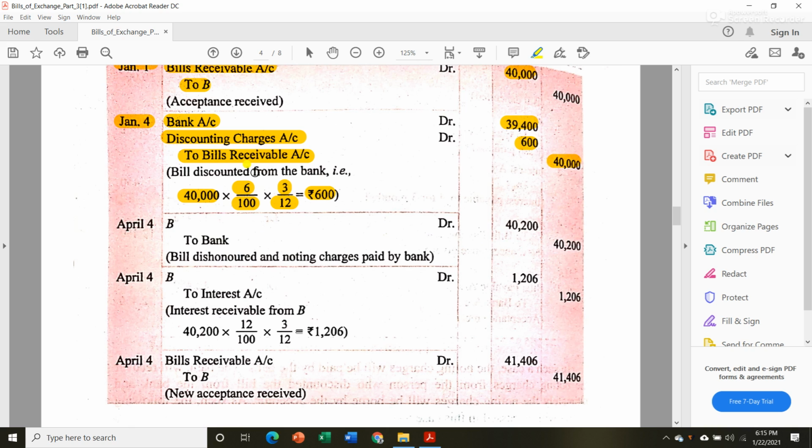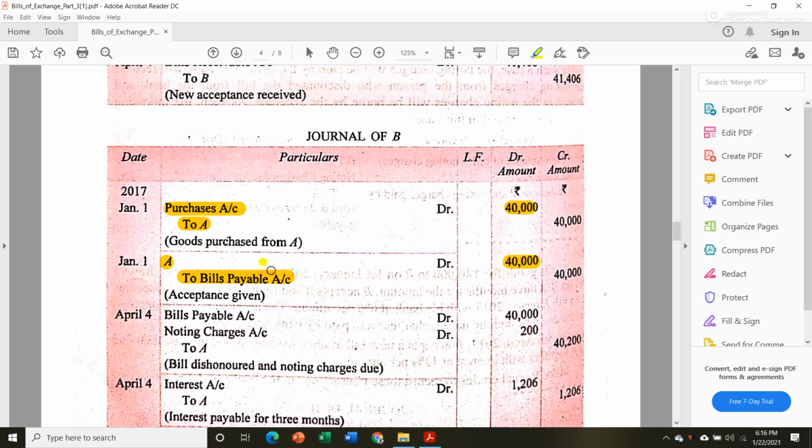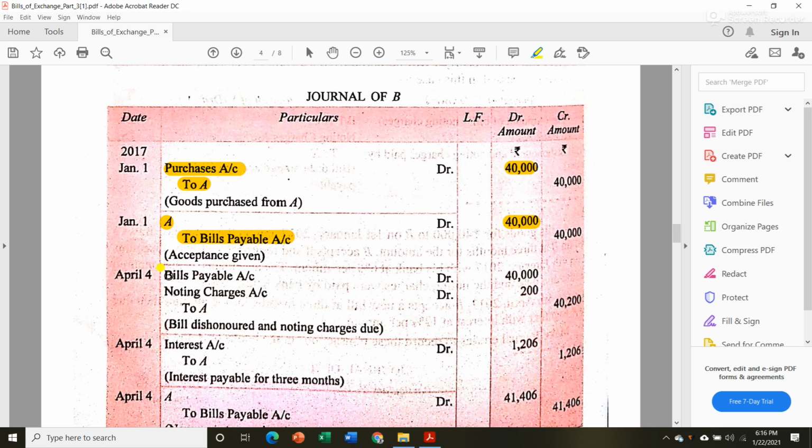So on 4th April, we know that the bank is the one paying the noting charges initially, but ultimately they will recover it from Mr. A. Then again Mr. A will recover it from B. So for recovering the noting charges, he will write B debit to bank account, rupees 40,200.